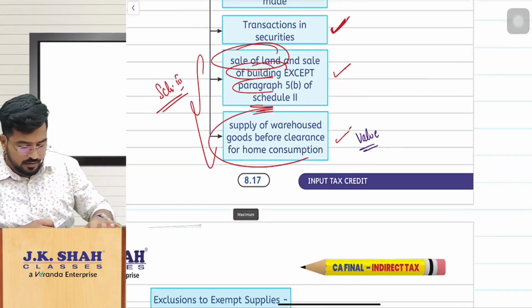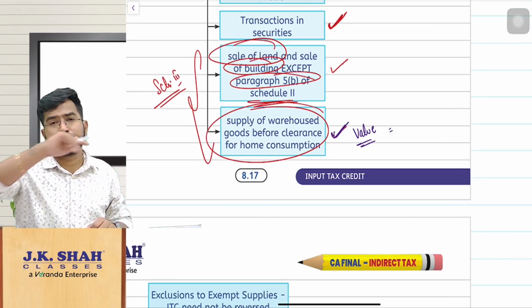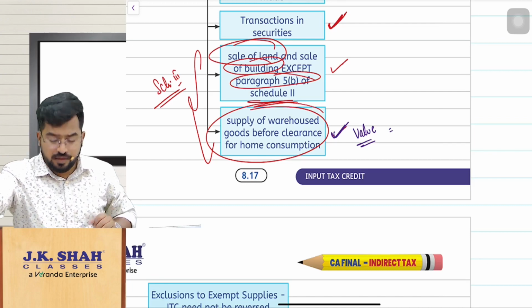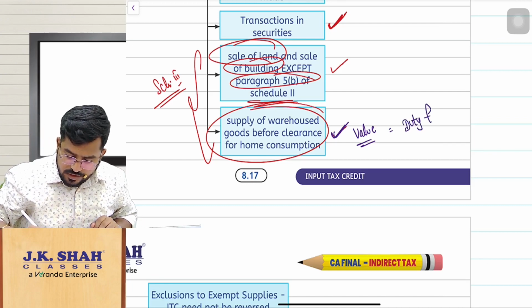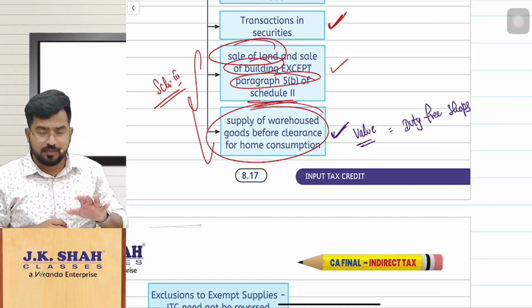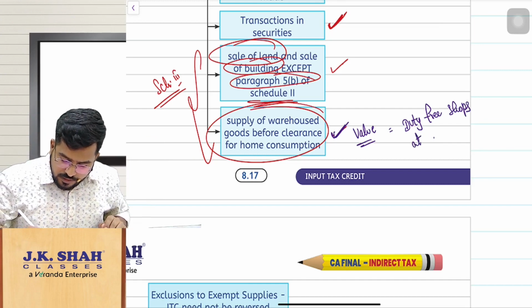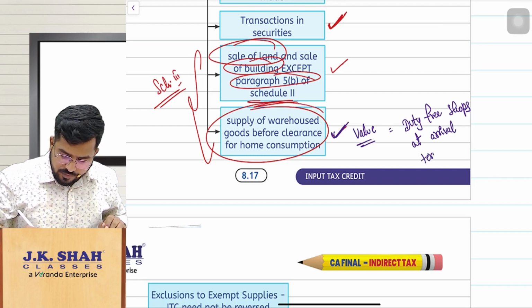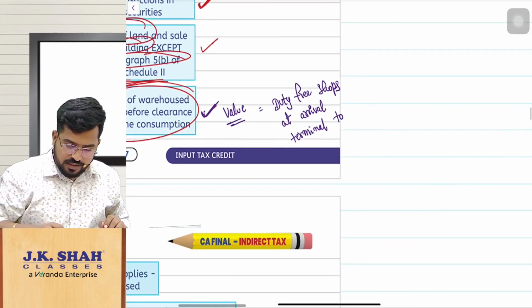The department is saying here, don't take the value of the goods for how much you have actually sold them, but take the value of these same goods when they are sold in duty free shops at the arrival terminal to the incoming passengers.